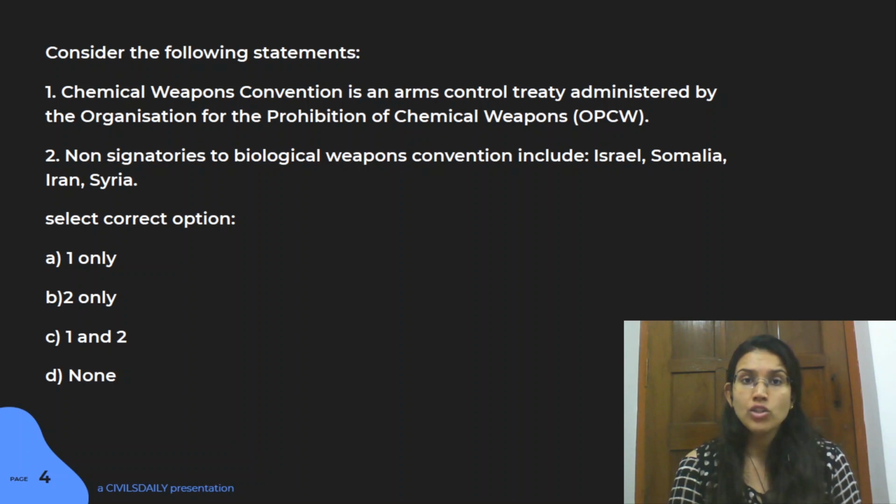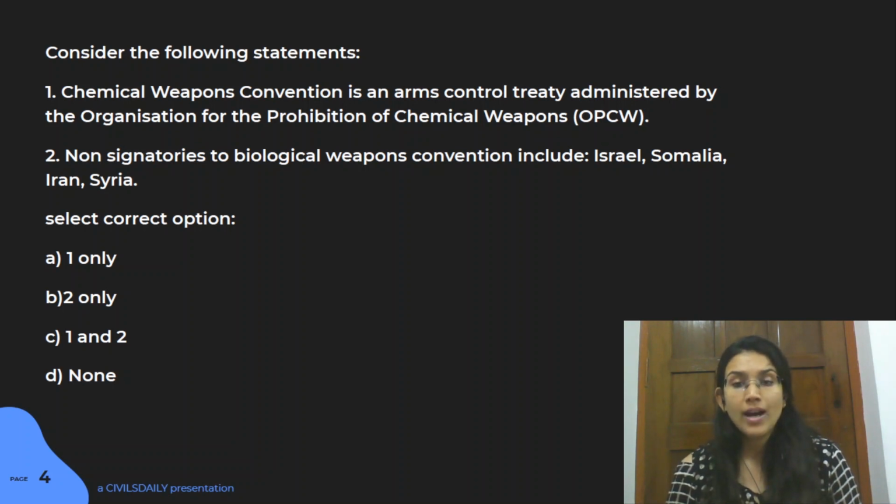For the Biological Weapons Convention, we have 14 non-parties here. We've got Chad, Comoros, Djibouti, Egypt, Eritrea, Haiti, Israel, Kiribati, Micronesia, Namibia, Somalia, South Sudan, Syria, Tuvalu. So Iran is not there.